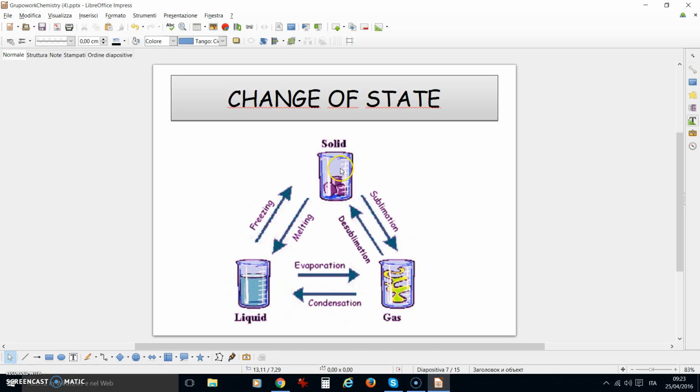Change of state. A solid becomes a gas through a process of sublimation. The gas becomes a solid through a process of desublimation. Gas becomes a liquid through a process of condensation, and a liquid becomes a gas through a process of evaporation. Liquid becomes a solid through a process of freezing, and a solid becomes a liquid through a process of melting.